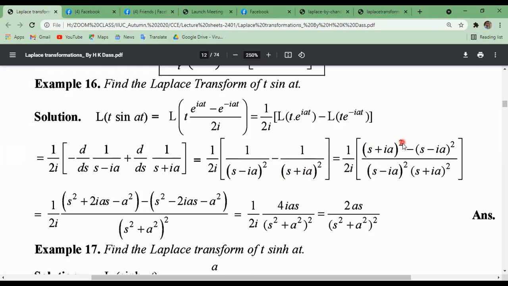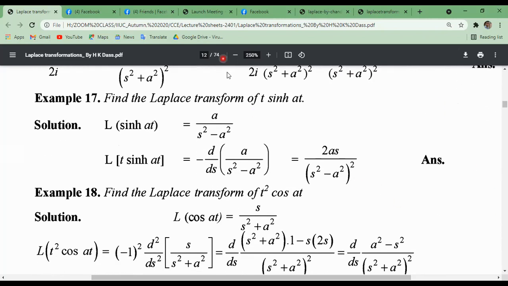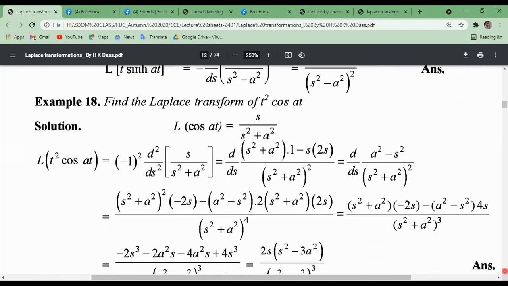Now simplifying this, just taking the LCM, we get this result. Very easy result for you. Similarly, you can find the Laplace transform of t into sin hyperbolic t. Sin hyperbolic t, we got this from our previous lecture. Then t into this will be the first derivative of this result. Very easy, just using the properties of Laplace transformation.